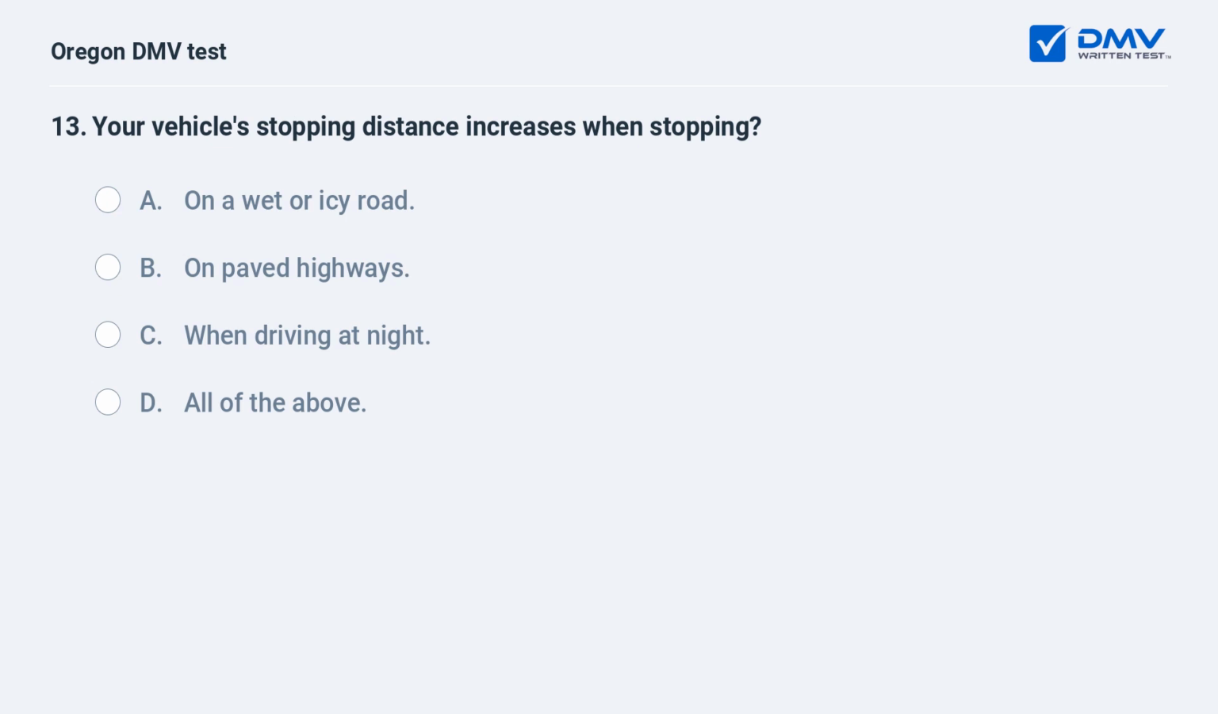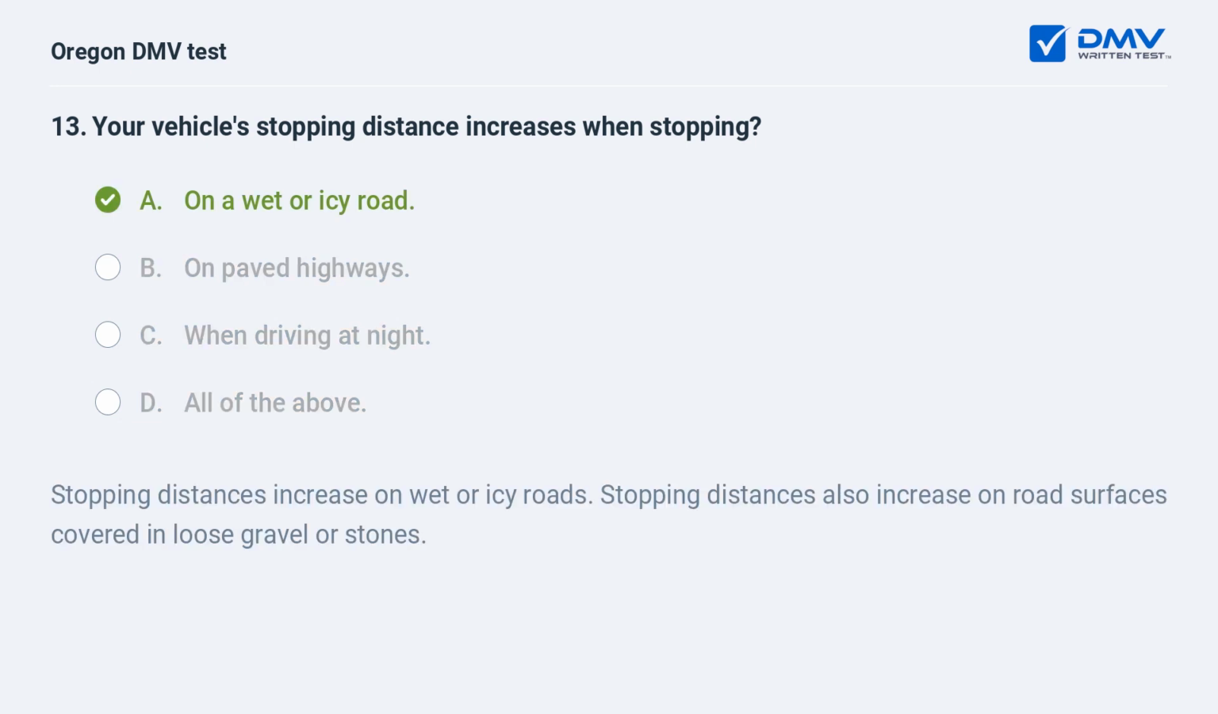Your vehicle's stopping distance increases when stopping A. On a wet or icy road. B. On paved highways. C. When driving at night. D. All of the above. A. On a wet or icy road. Stopping distances increase on wet or icy roads. Stopping distances also increase on road surfaces covered in loose gravel or stones.